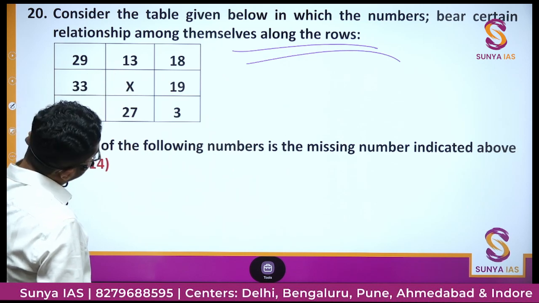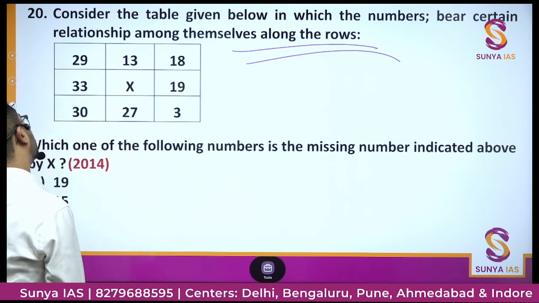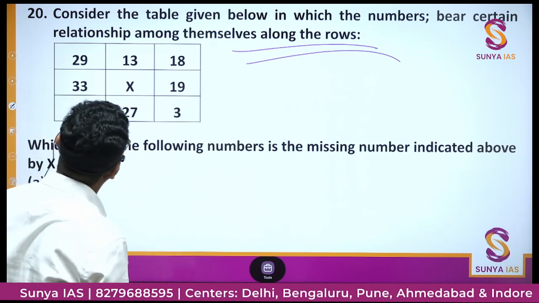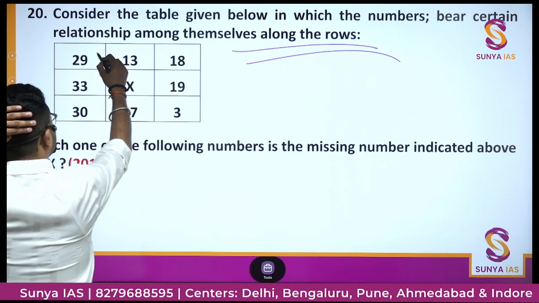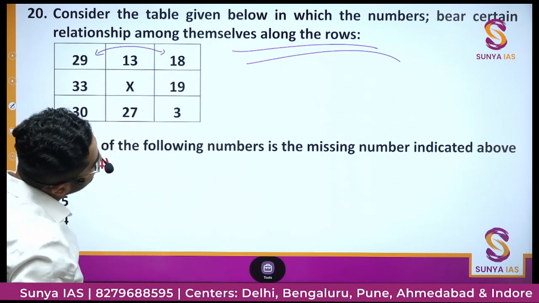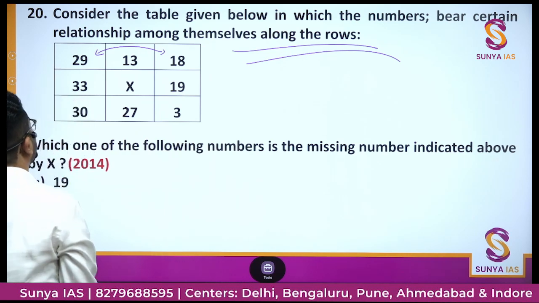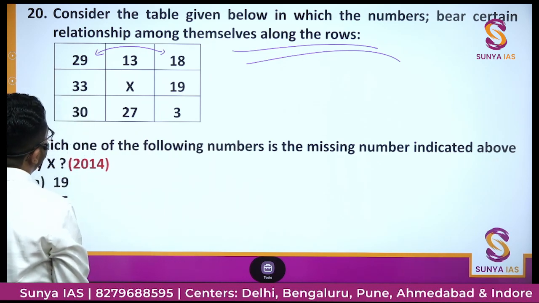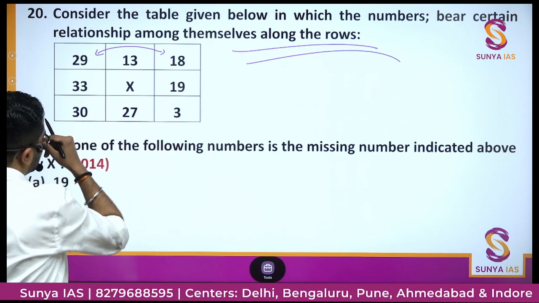29 plus 13, 42. 42, 18, no, no relation is being formed. If we add these two terms, 29 plus 18, 47. So how will we get 13? No. 30 by 3.